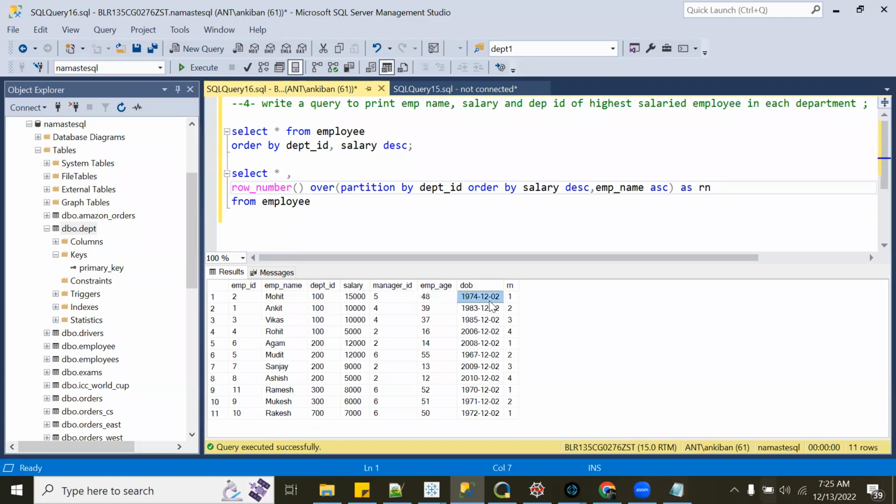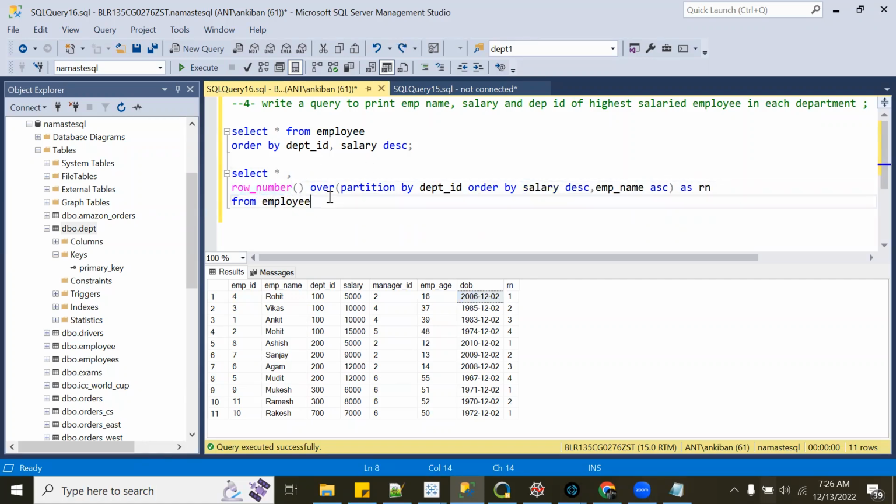You can give any data type. If you give date of birth, the employee with the lowest date of birth will be first. So you cannot escape order by when you are using the row number function.